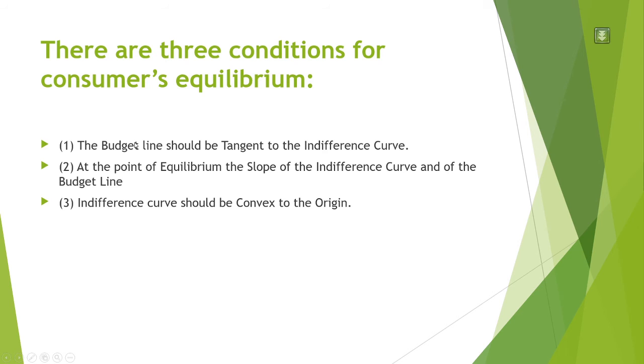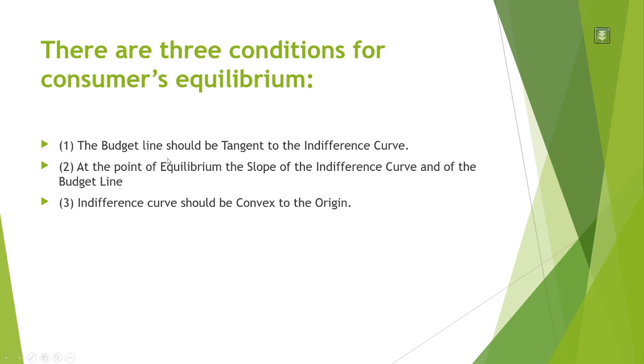So it is nothing but the price of X divided by the price of Y, which gives me the slope of this budget line. And the slope of the budget line is negative, because I can either consume more oranges or more apples. So it is minus Px divided by Py. In between it is minus. So the slope of the budget line is negative. And you know the indifference curve also slopes downward.